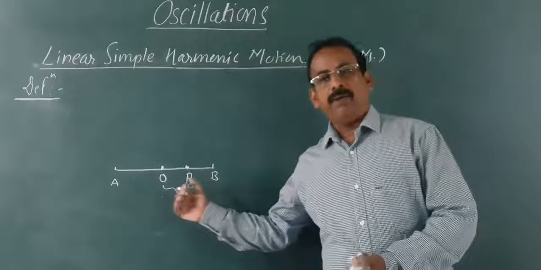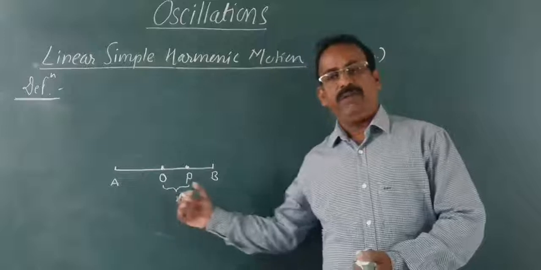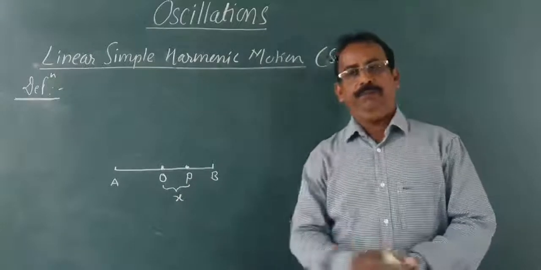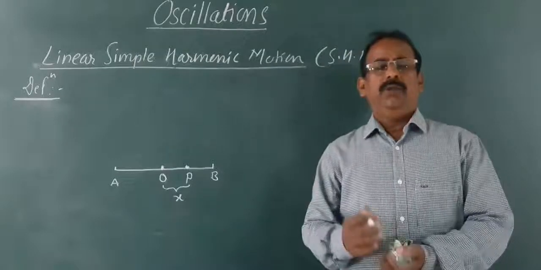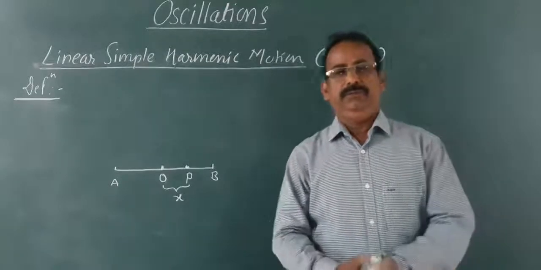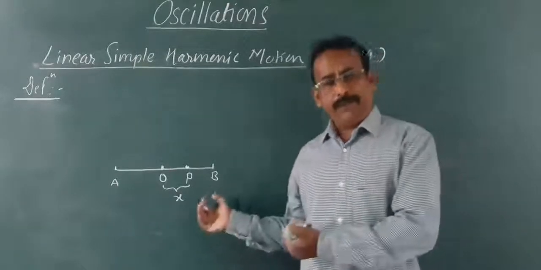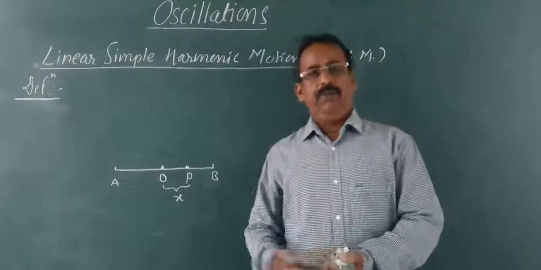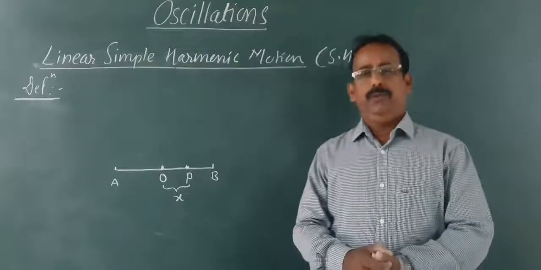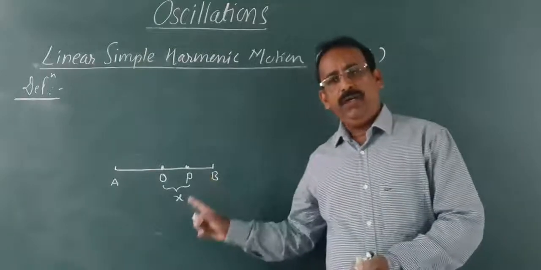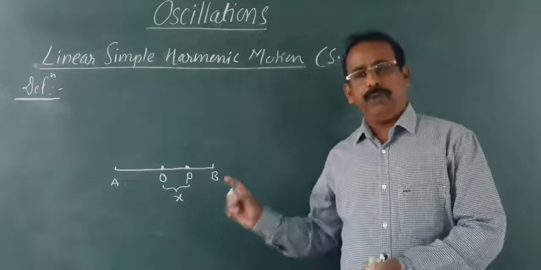The particle is performing oscillatory motion along this path AOB. See, how is the path? The path is linear. It is oscillatory motion, meaning it must be periodic. Linear and periodic.